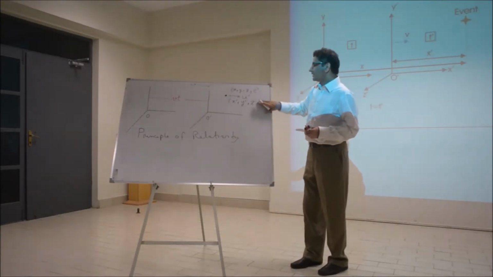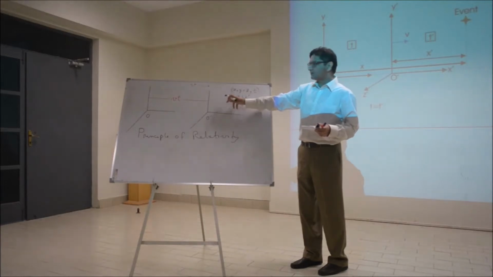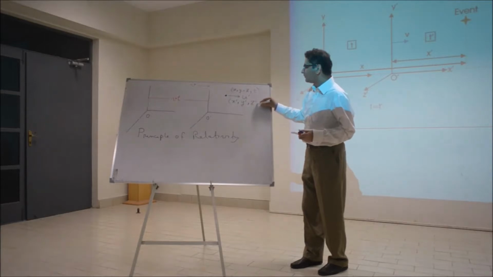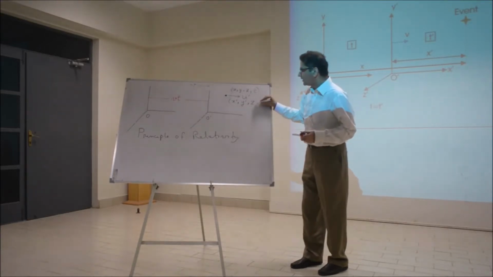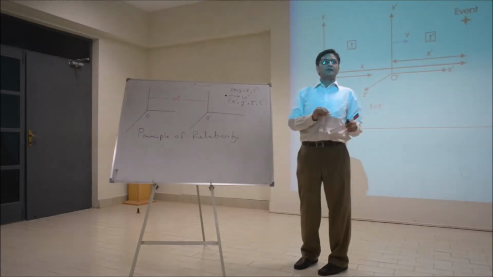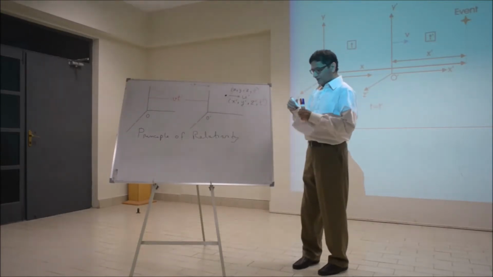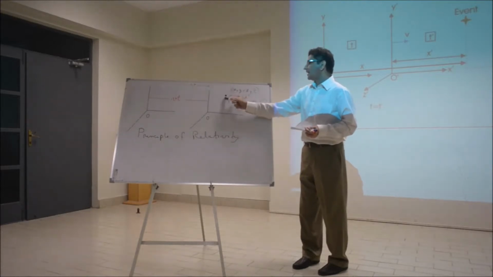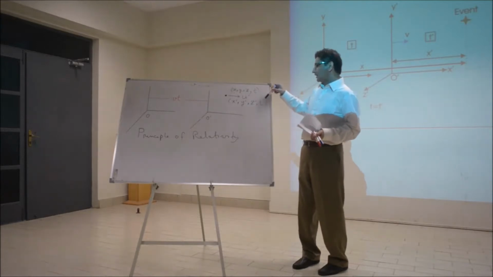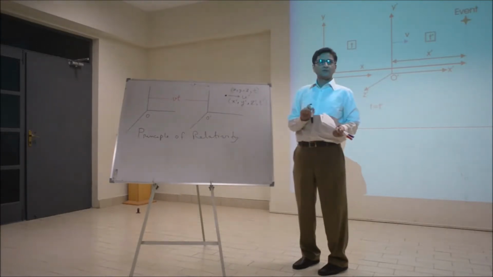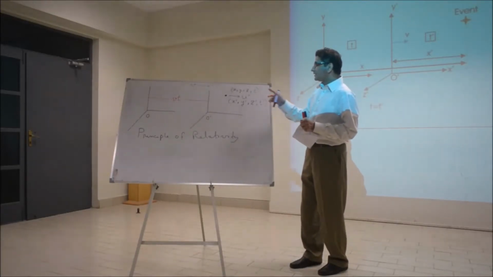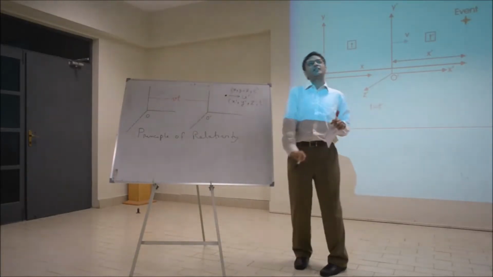And the coordinates of this event relative to observer O prime are x prime, y prime, z prime, and t prime. We're just assuming, to begin with, that this time is different. So there are three space coordinates and one time coordinate, and we're assuming that this time is different from that time. In general. So what is the transformation between these two sets of coordinates?